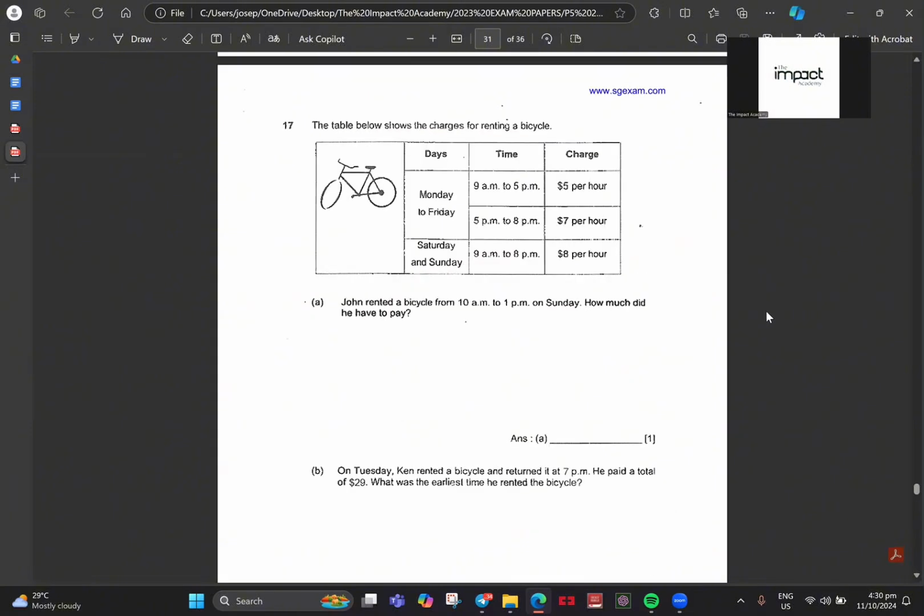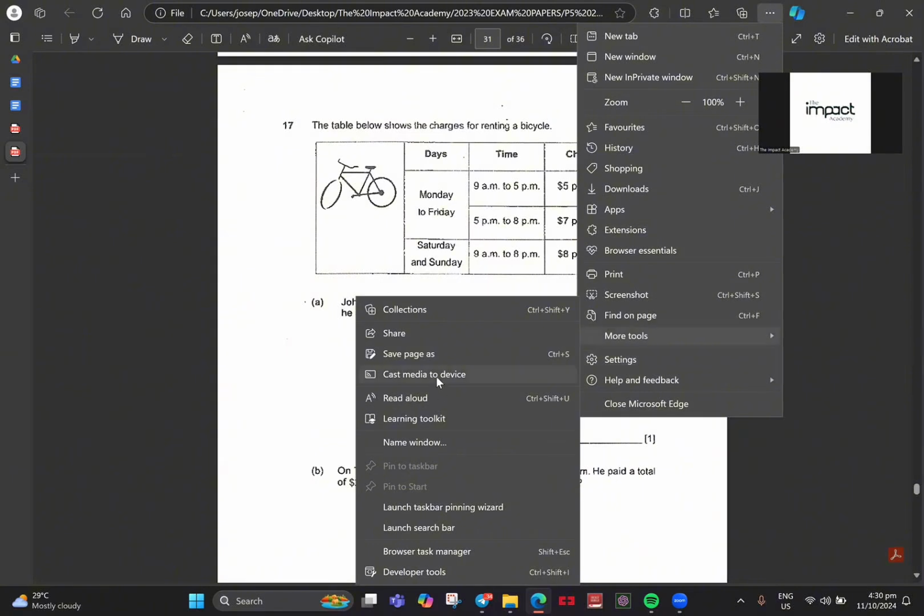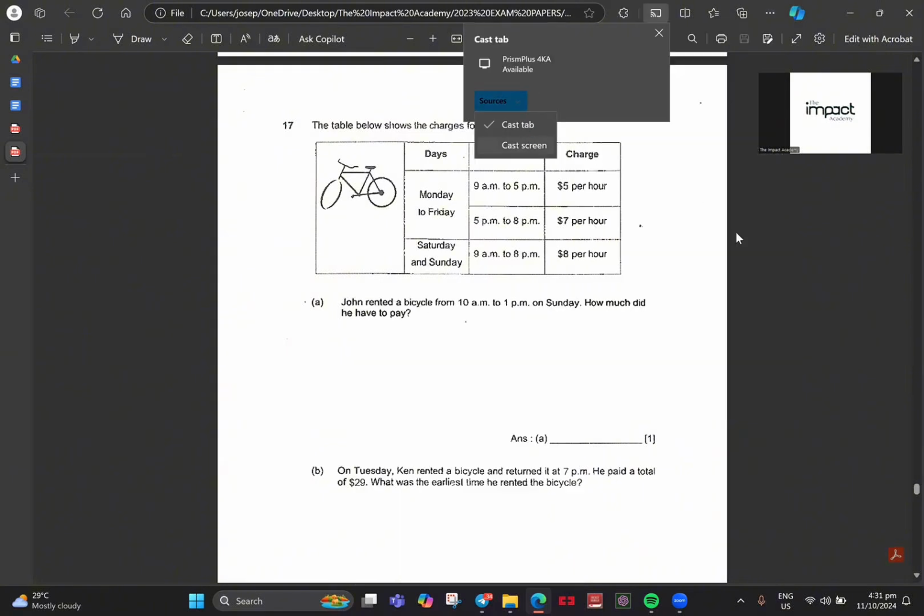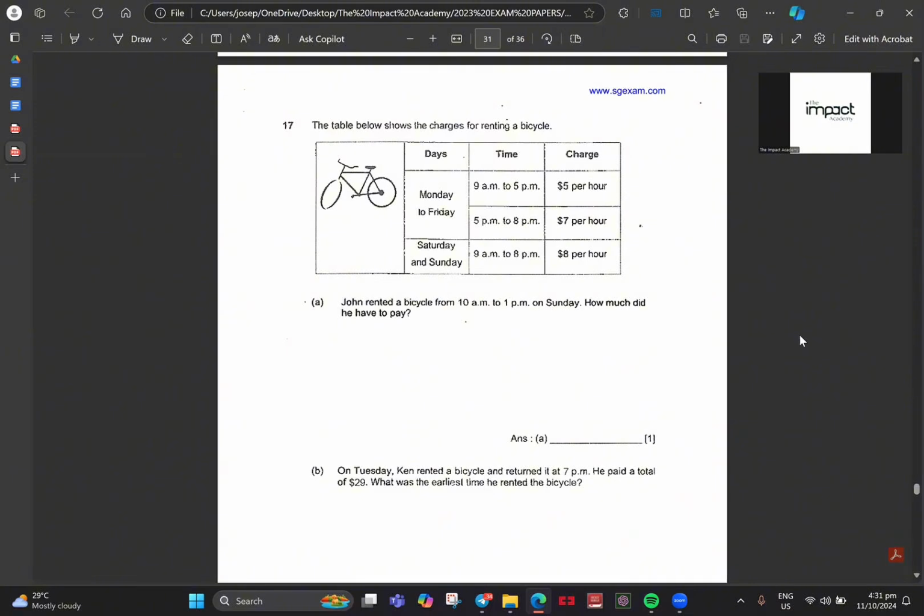Now, the first thing I want to do is start from the back page instead of the front page. Why do I want to start from the back? Because the questions at the back are usually the ones that require a bit more help, as compared to the ones in front. Make sense?